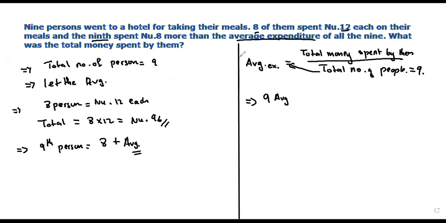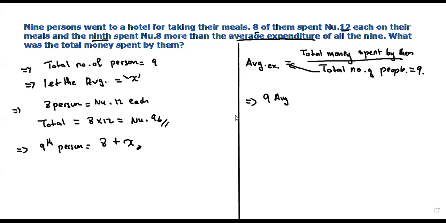The average expenditure is not given, so let the average expenditure be X. The 9th person will spend 8 plus X, because the 9th person will spend 8 Newton more than the average expenditure X of all of them.